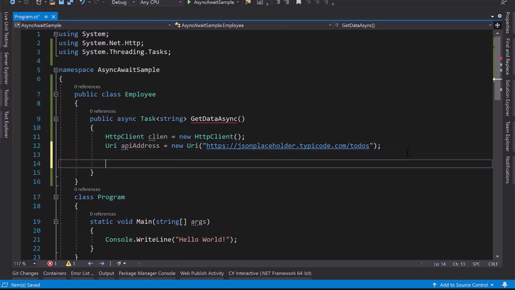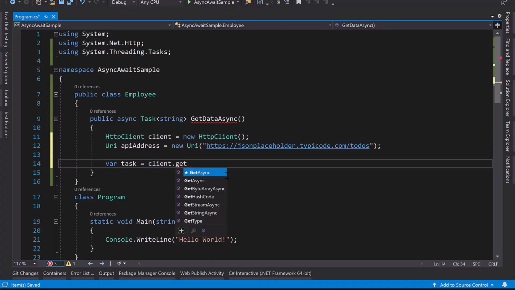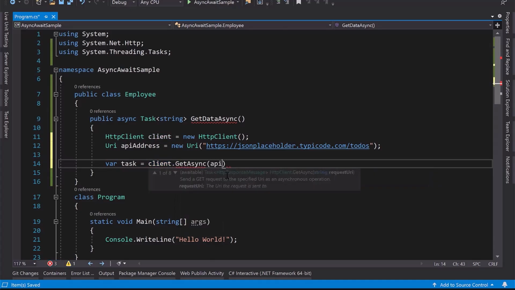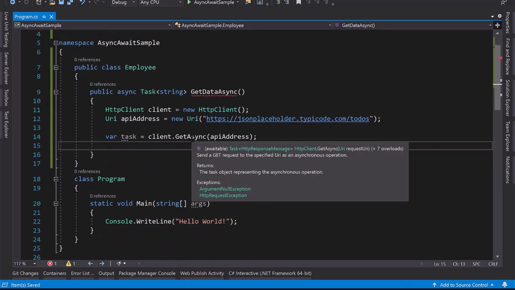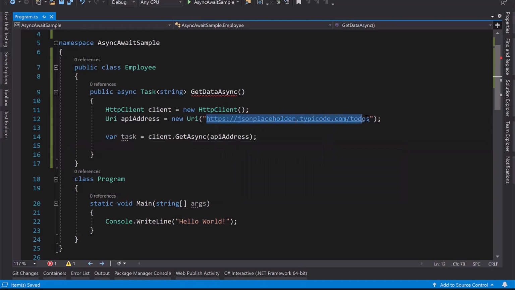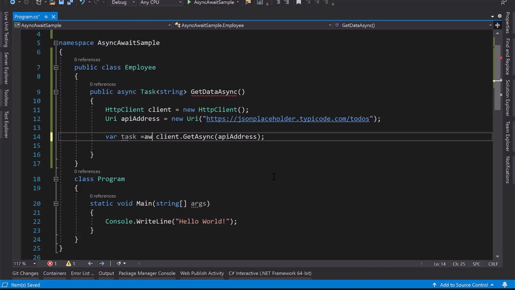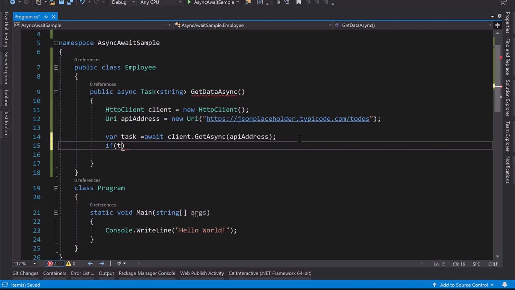And here let me create a task. I'm creating a task equal to, let me call the client, sorry, it's a spelling mistake, client, then call this API by passing the API address. It is actually returning an awaitable task. So to get the result from this API address, we need to use await. I'm using await so that we will get the result. Now what is the result we will get? We will check over there.